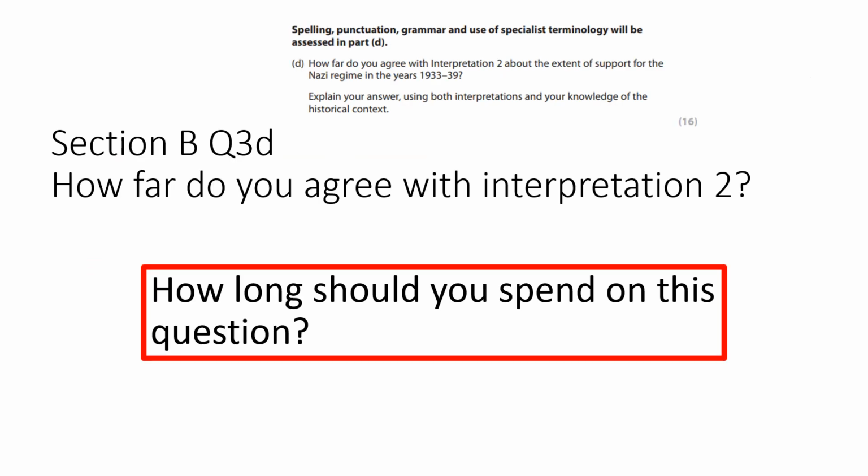So now we come to section B, question 3D. Now this is the biggest question on the paper, so it's going to take you the longest amount of time. So can you remember how long you should spend on this question? So just pause the video and make a note of your answer now. So you're looking at spending approximately 30 minutes on this question, 15 minutes per section.